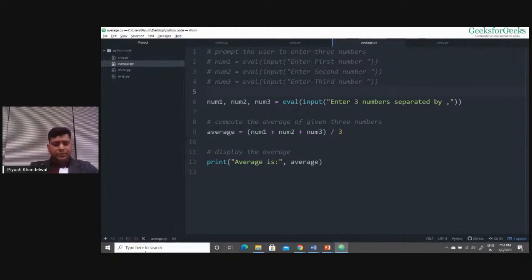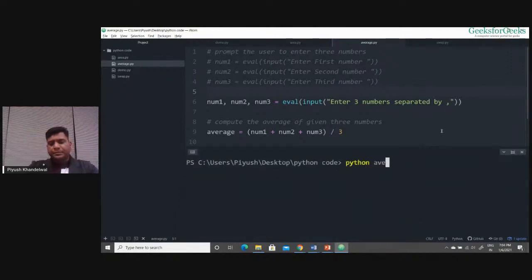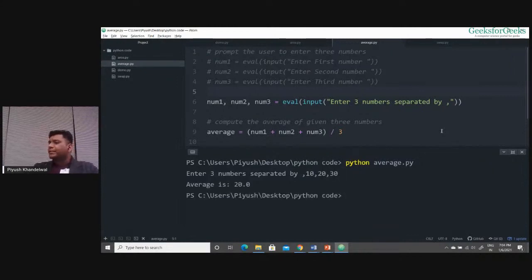So if I run this program now, python average.py, right? It is saying enter three numbers separated by comma. I give 10, comma 20, comma 30. I know this is the valid value. See, it is giving me the correct result. So what you can do is ask the user to enter multiple values, but these values have to be separated by comma, right? In that case, we can have multiple user inputs in a single line only. You're getting this thing?